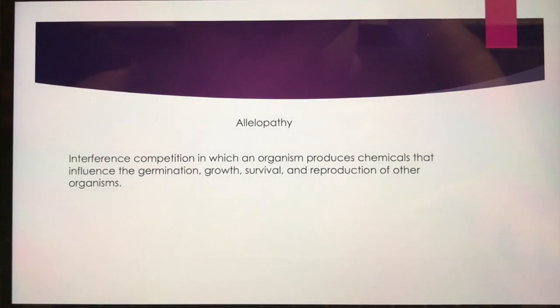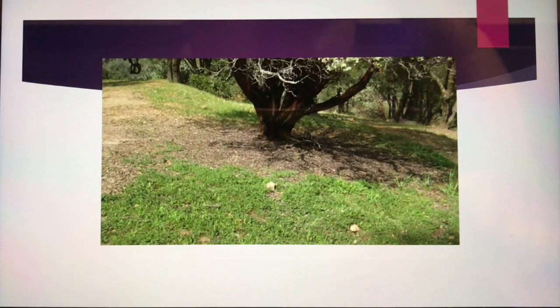Allelopathy is another type of interference competition where an organism produces chemicals that influence the germination, growth, survival, and reproduction of other organisms. An example of this is when grass can't grow underneath a tree because of chemicals produced in the roots or leaves of the tree that make the ground underneath it uninhabitable.